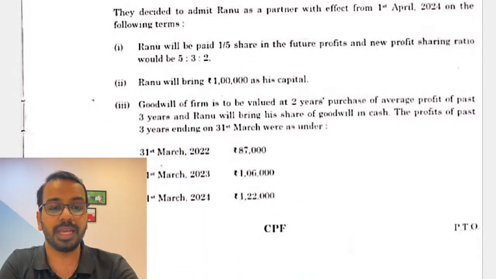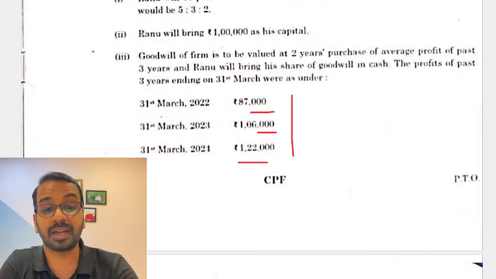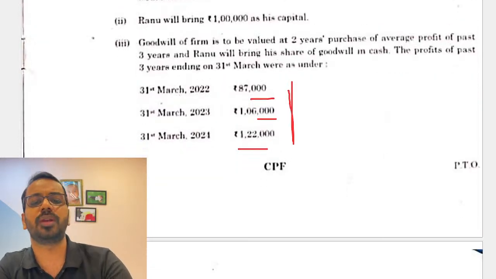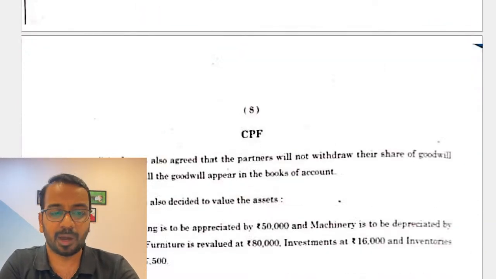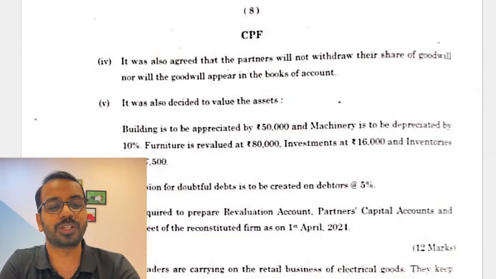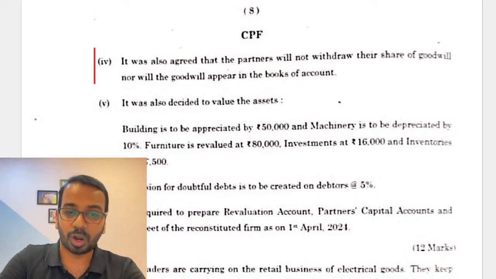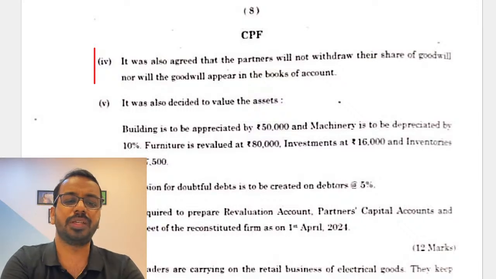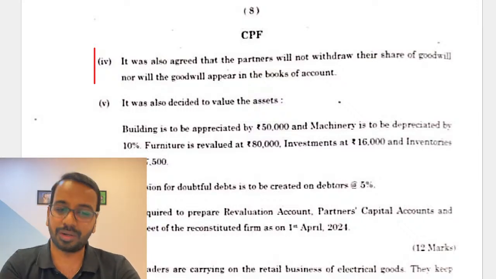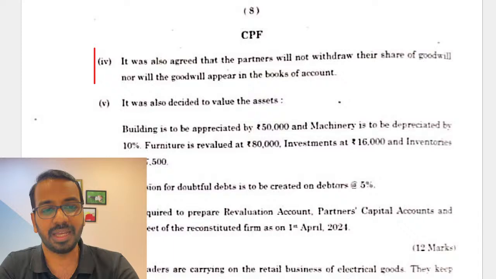Now here if you see 87,000, 1,06,000, 1,22,000, you can see a clear increasing trend. So you will calculate weighted average profit and calculate the goodwill, right? And nowadays they have started giving in the question that goodwill will not be withdrawn by the partners, goodwill will not appear in the books of account. All of these things are again solved in the class as well, so you could have easily done it.